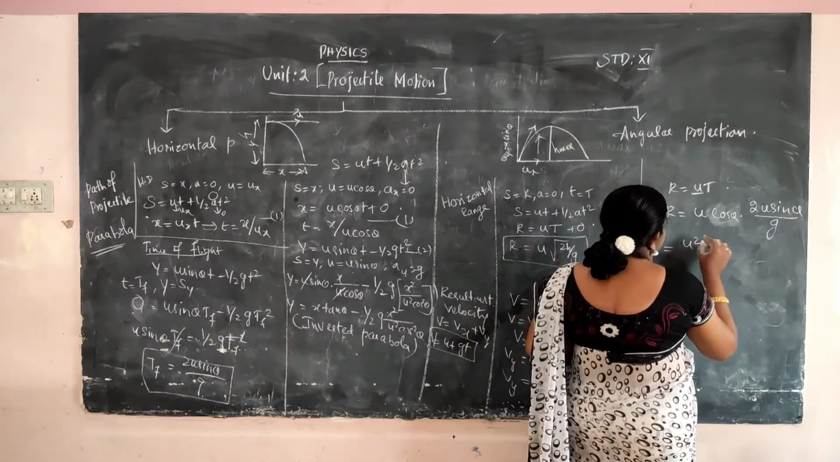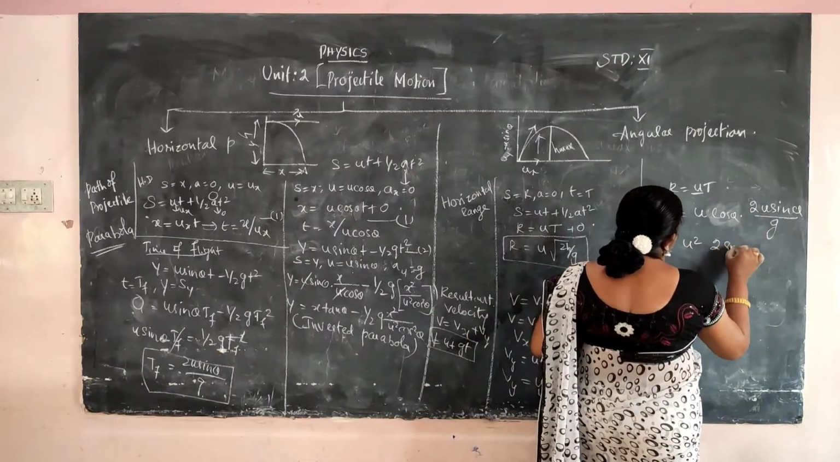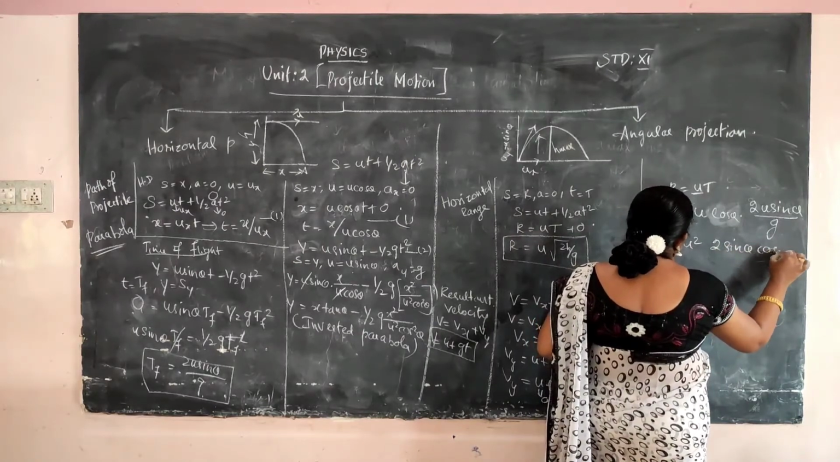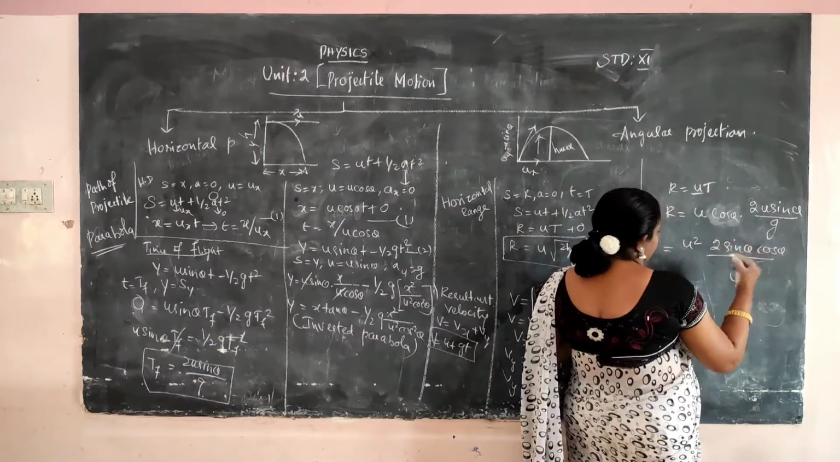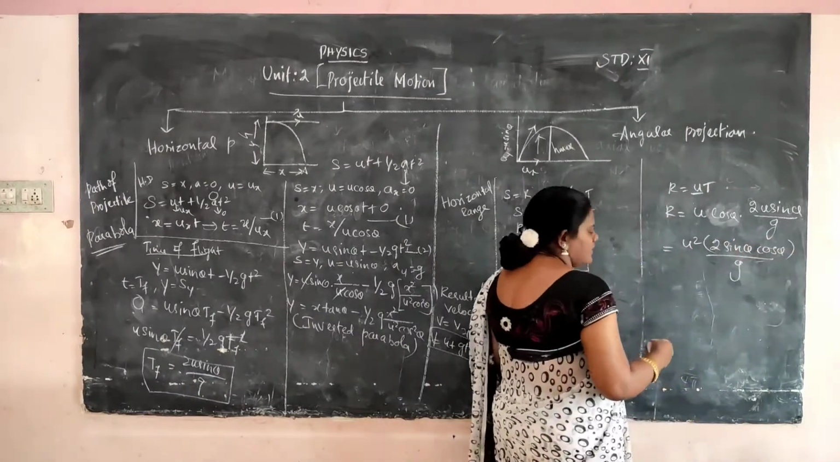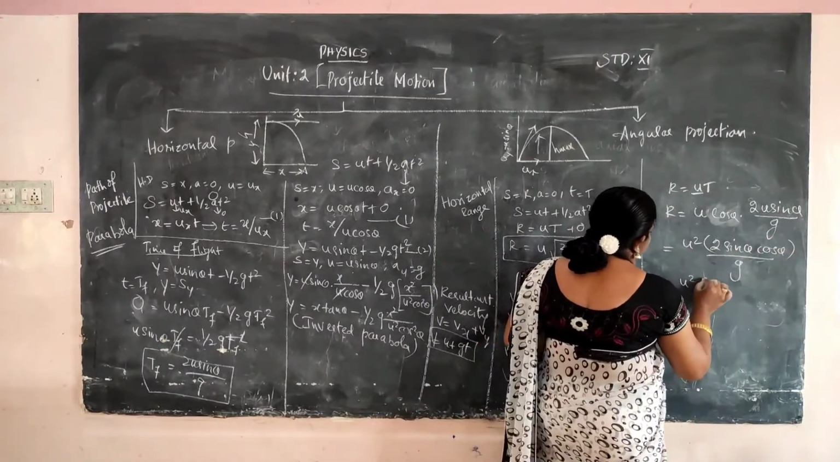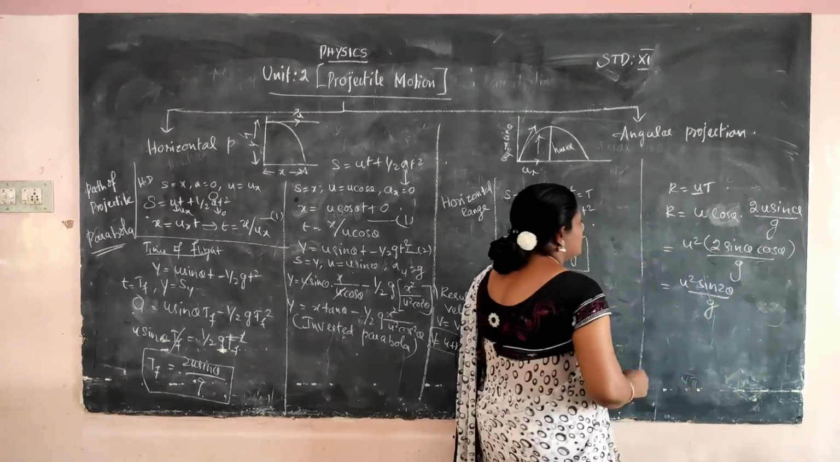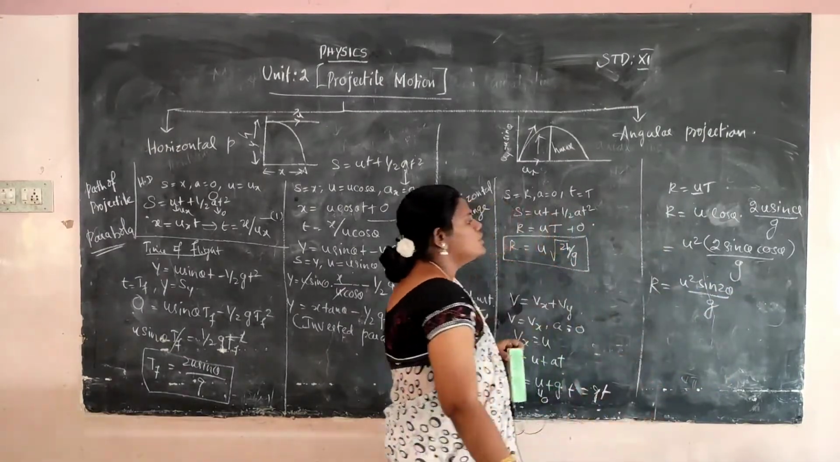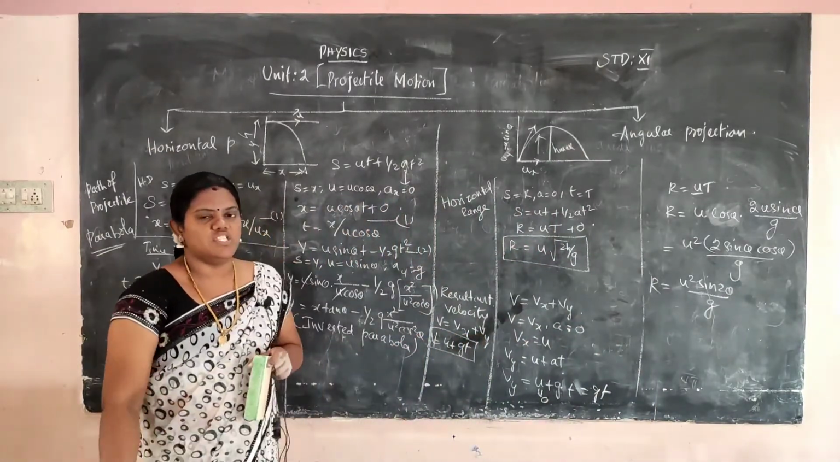So u square into 2 sin theta cos theta by g. In the trigonometric formula, 2 sin theta cos theta is equal to sin 2 theta. So u square sin 2 theta by g. Okay, range R is equal to u square sin 2 theta by g.